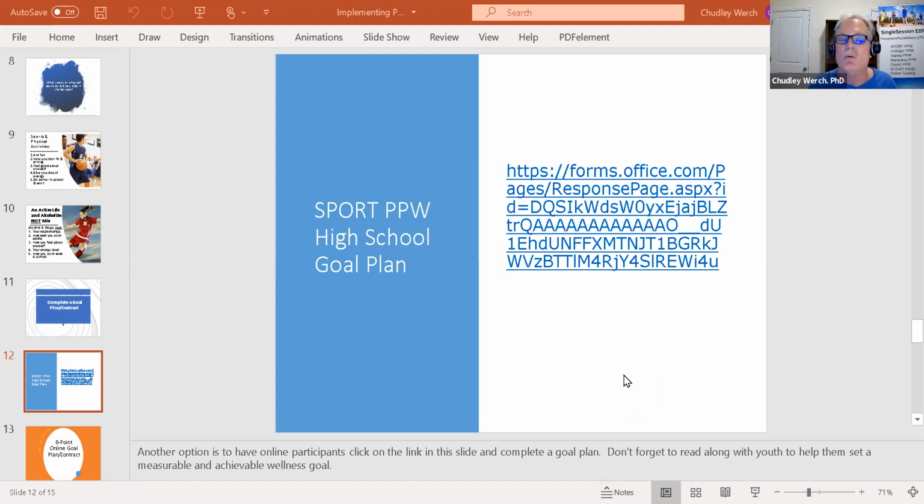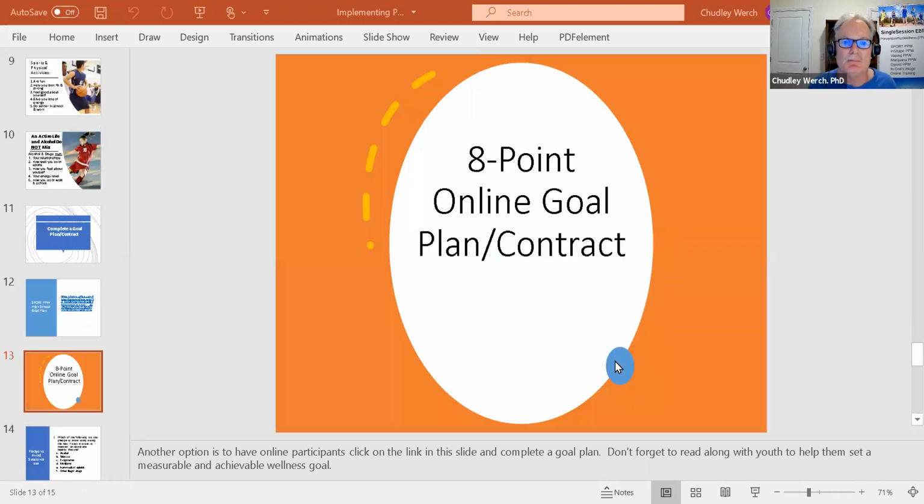You do want to do that. You don't want to let them complete the goal plan on their own because they do need help. Young people do need help with goal setting so that their goals are measurable, specific, and yet attainable, because research shows success in those first 7 days of goal planning will predict whether they're successful in the future with goal setting, monitoring, and achievement.